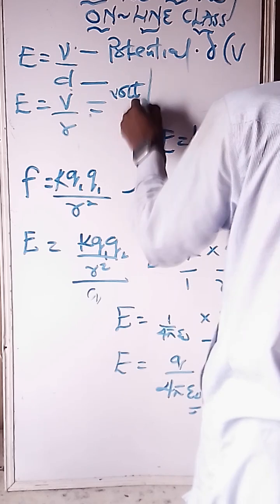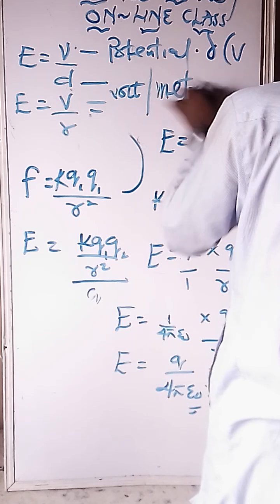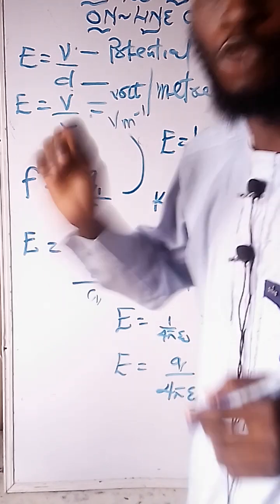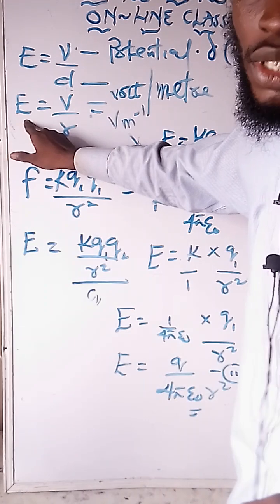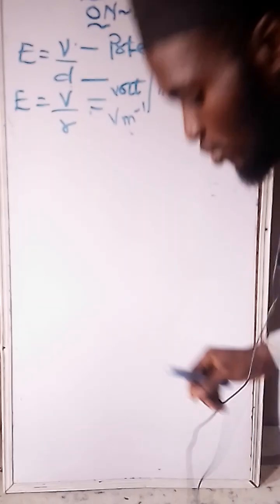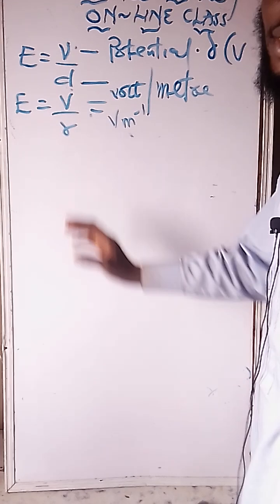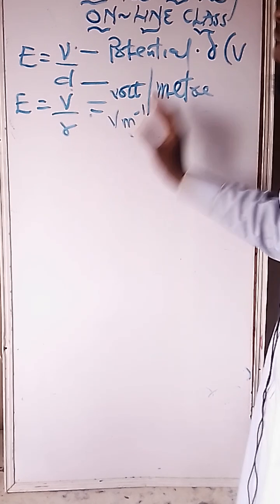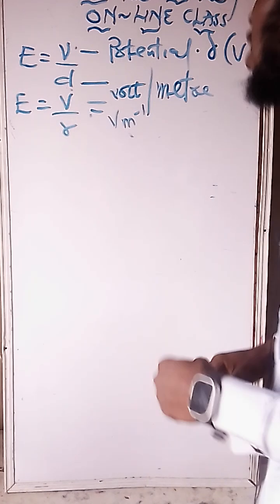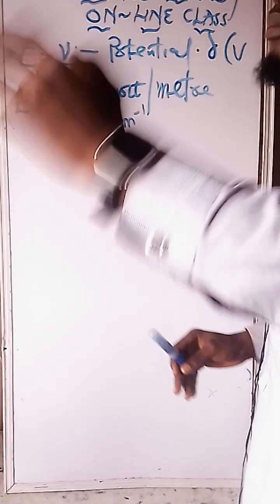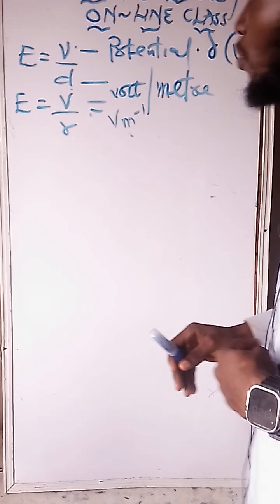It will now be volt per meter. Or you can write it like this. So when you are given 20 volt per meter, know that it is electric field intensity that you are given. Hope I'm communicating. So this is the last formula for calculating electric field intensity. The SI unit for this one is volt per meter, and the second SI unit is Newton per coulomb. Hope we are together.